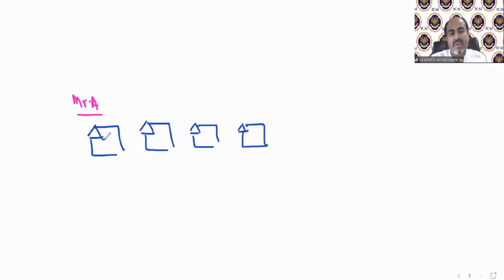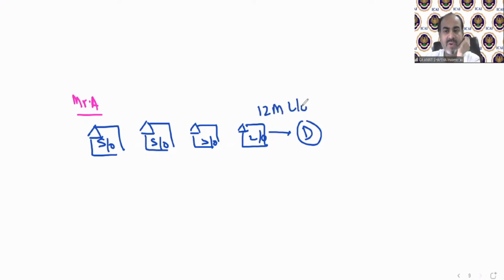Suppose 4 houses. This is self-occupied, this is self-occupied, this is self-occupied, this is actual let out. So this is going to be solved as per case D or E or F or G, as the case may be. We assume that it is 12-month let out and 12-month rent received.